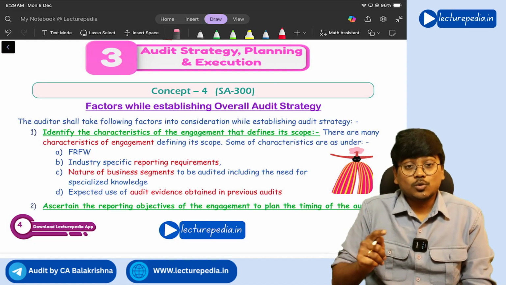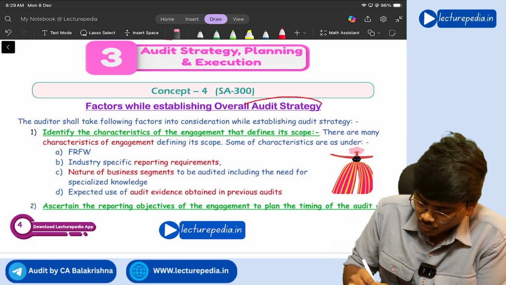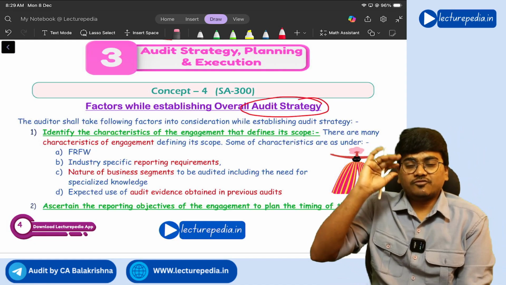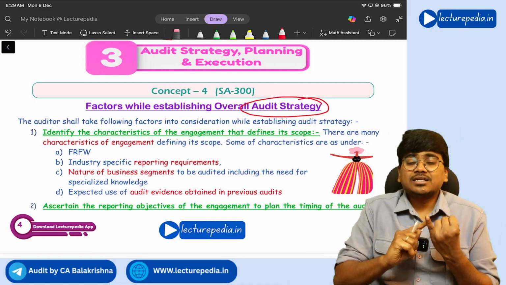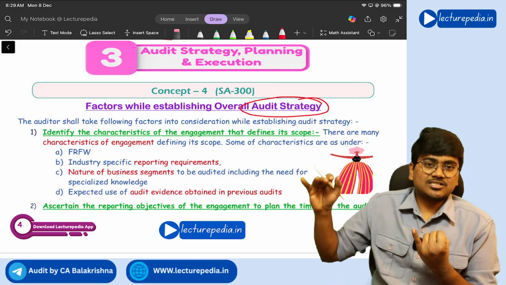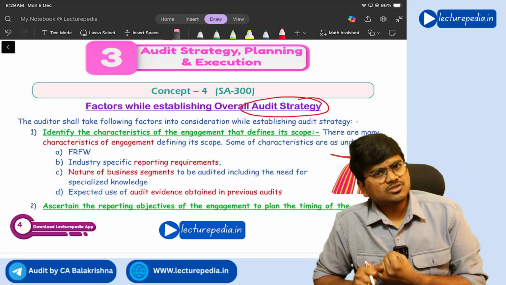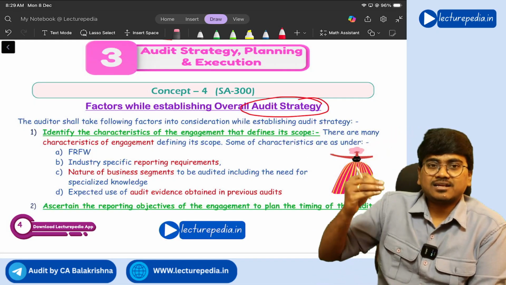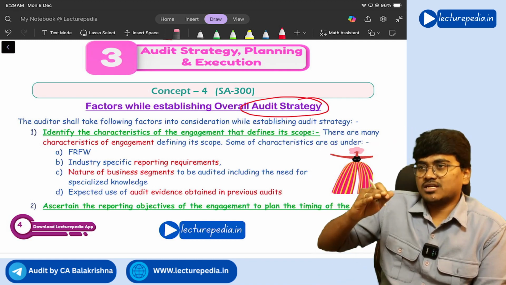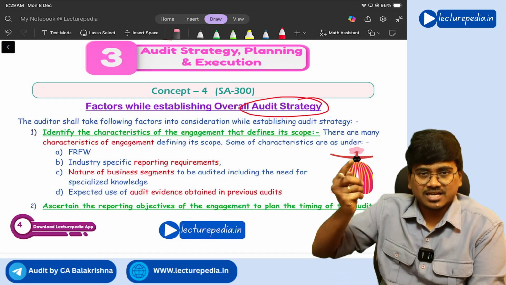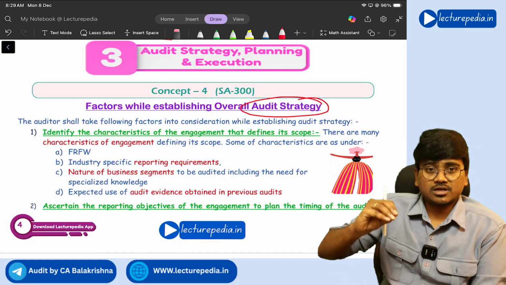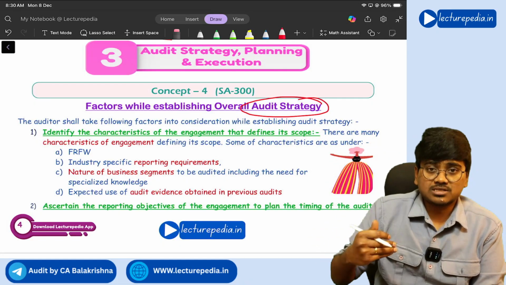Correct or not? Now, while preparing the overall audit strategy, what factors should be considered by the auditor? First of all, the auditor needs to consider the characteristics of the engagement. Characteristics of a person means whether that person is tall, short, black, white, whether he has a lot of hair or less hair. All these are characteristics of a person.